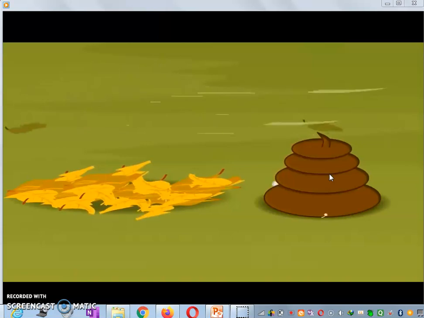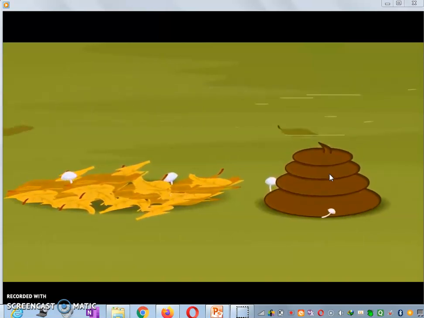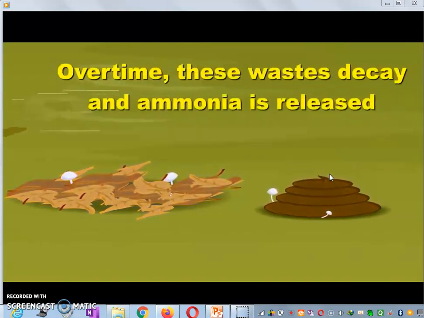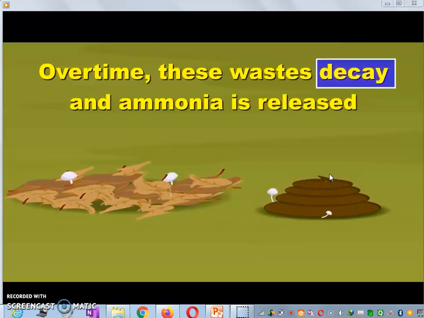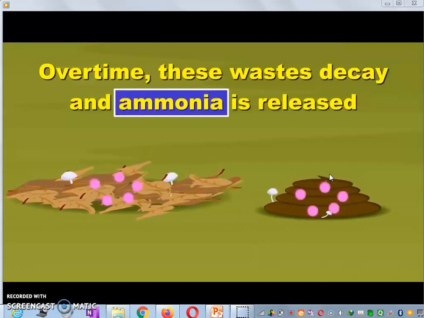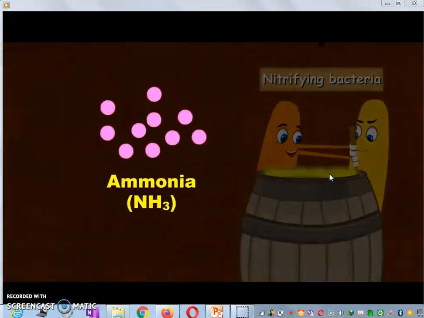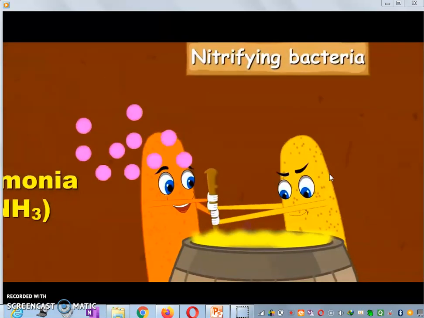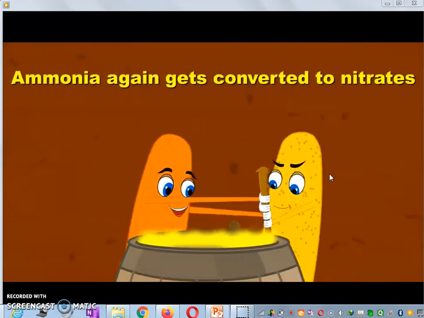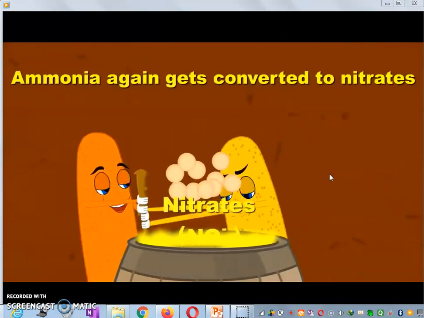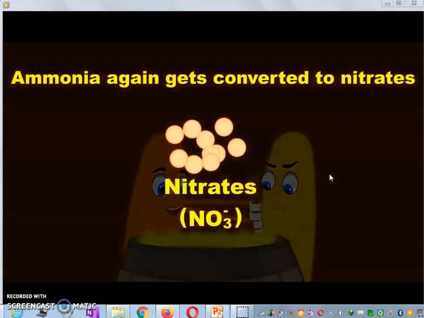Now some part of the ammonia, this nitrogen, is again taken in by the plants, other plants, and the remaining ammonia is converted into nitrates.